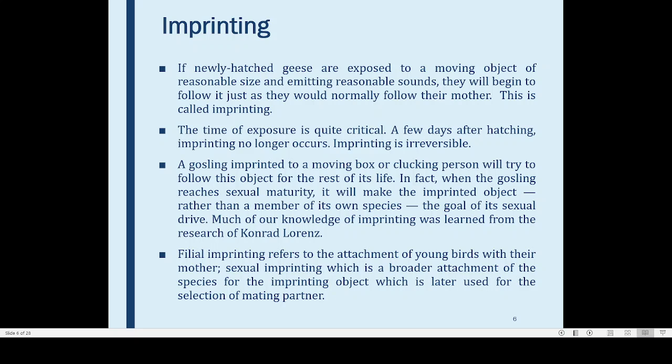Now we have another type of learning that is known by the name imprinting. Imprinting is a type of learning which is very strong in birds. Also in other animals we can find imprinting. Now in case of imprinting, there is a very famous case of newly hatched geese.